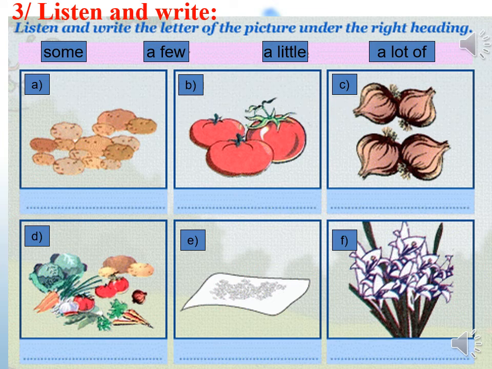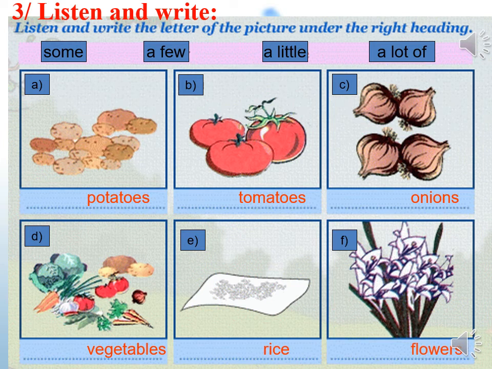So we have the correct answers. A. Potatoes. B. Tomatoes. C. Onions. D. Vegetables. E. Rice. F. Flowers.